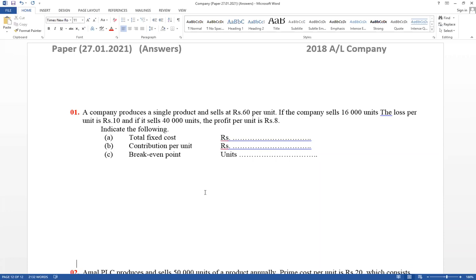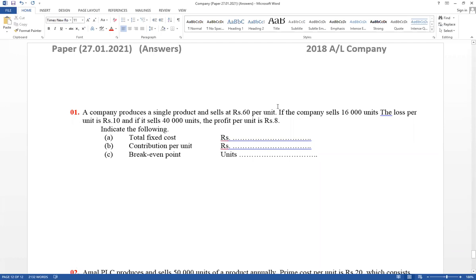Read carefully. A company produces a single product and sells at 60 per unit. The selling price is given, and the company sells 16,000 units. The loss per unit is given as 10. If the company sells 16,000 units, the loss per unit is 10. If the sales quantity is 40,000, the profit per unit is given as 8.